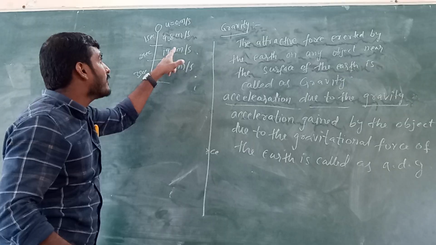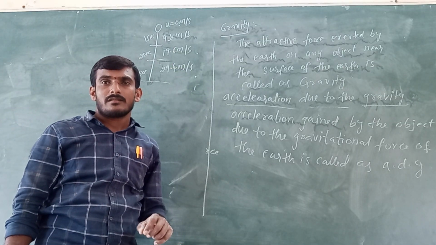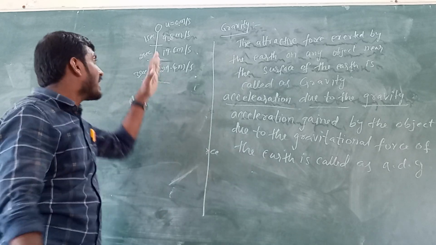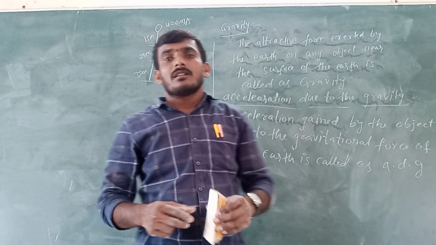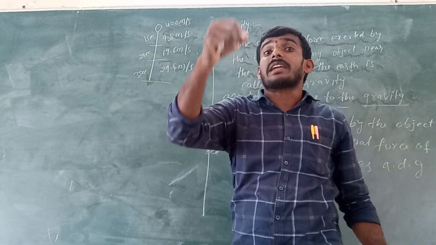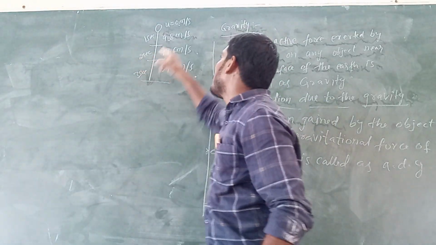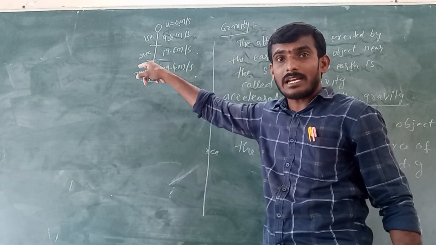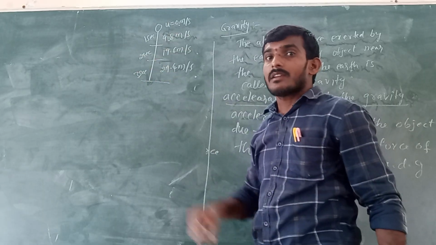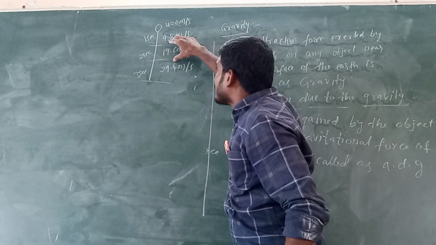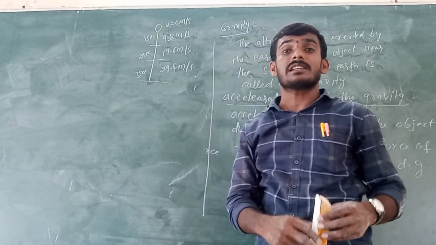Here, the velocity of this object is changing for every second. So the rate of change in velocity per unit time is called acceleration. It means it is moving with acceleration only, right? Because velocity is changing for every second. Why is this velocity changing?